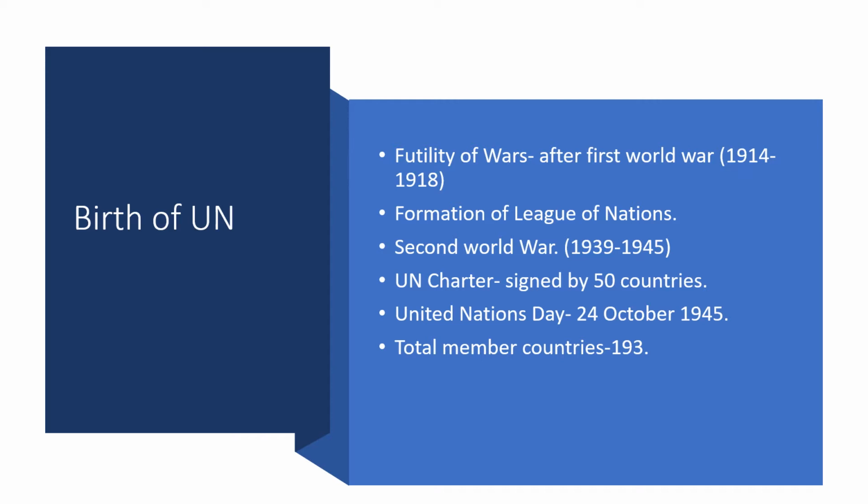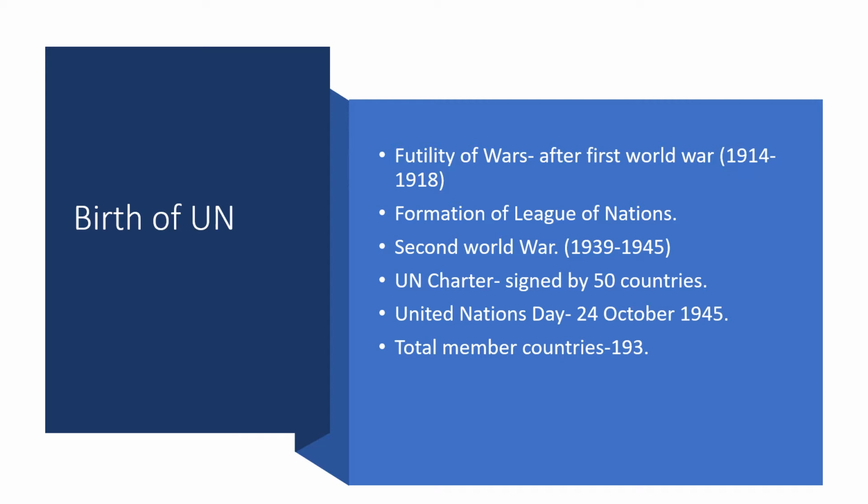So after the World War, countries realized the futility of war. Futility of war means the destruction the war causes at the world level, and wars are totally useless. Nobody can be successful through world wars.